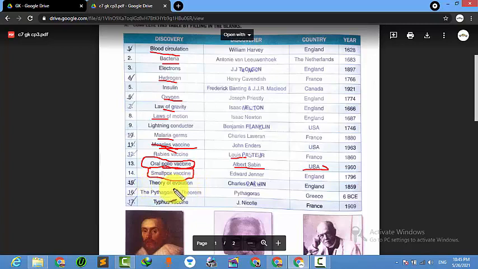Theory of evolution, Charles Darwin. Theory of evolution, we all know, right? From chimpanzee to human. Charles Darwin, England, in 1859.